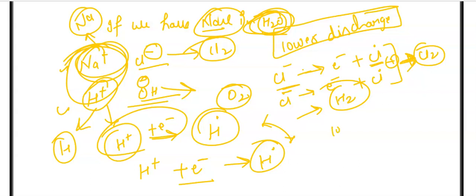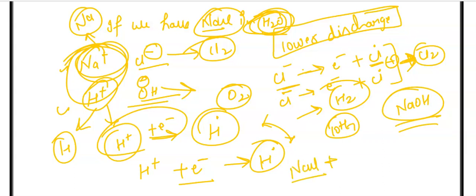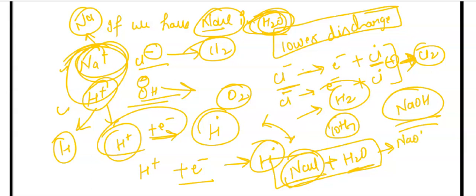In class 10th we have studied the formation of some basic salts, we have already done the formation of sodium hydroxide. What we do is the electrolysis of brine solution. Brine solution contains sodium chloride and water, and in the electrolysis of brine solution, as we already know from class 10th, we get NaOH, sodium hydroxide, plus hydrogen gas and chlorine gas. This is all that we got here.